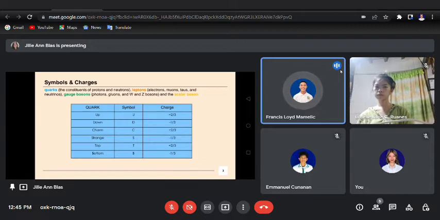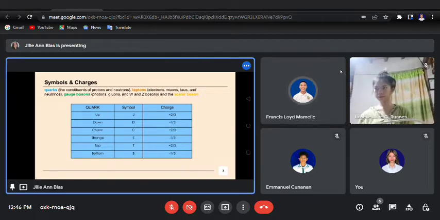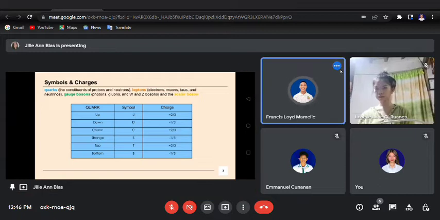The symbol of down is D and its charge is negative one-third. The symbol of charm is C and its charge is positive two-thirds. The symbol of strange is S and its charge is negative one-third. The symbol of top is letter T and its charge is positive two-thirds. And the symbol of bottom is letter B and its charge is negative one-third.